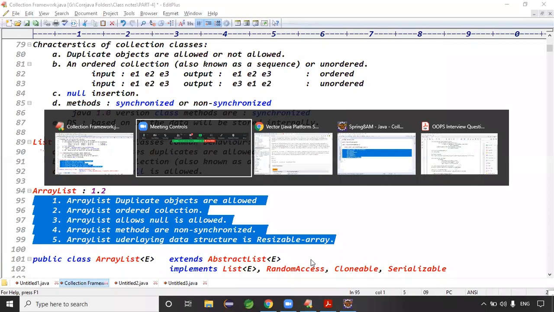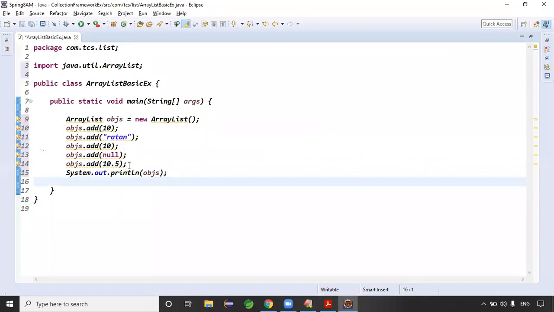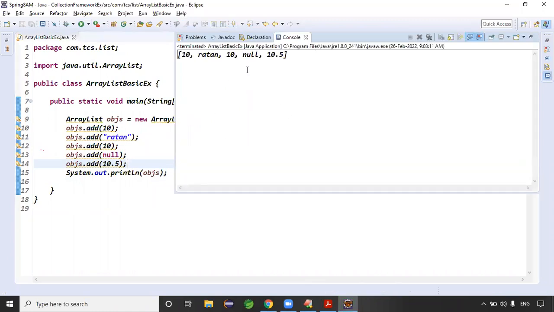Guys, then come back to the example. In ArrayList, I'm inserting duplicates, which are allowed. Insertion order is preserved. You can simply run this code. When you run it, we get the output 10, Ratan, 10, in the same order. Same order collection, right? Null insertion is possible, right?